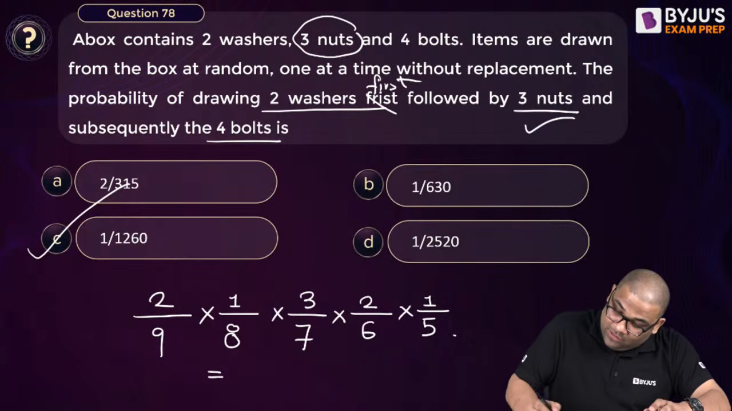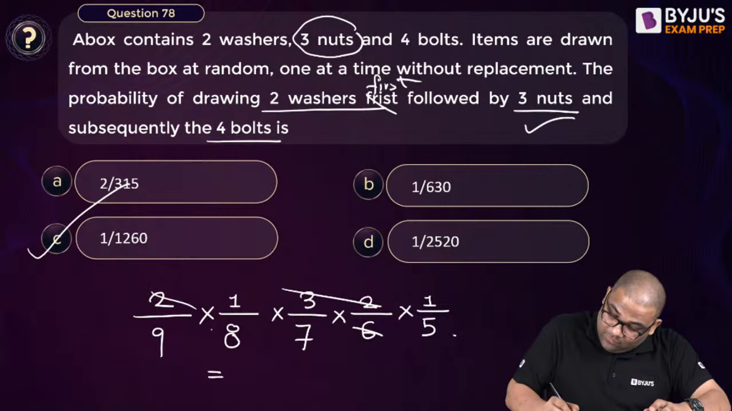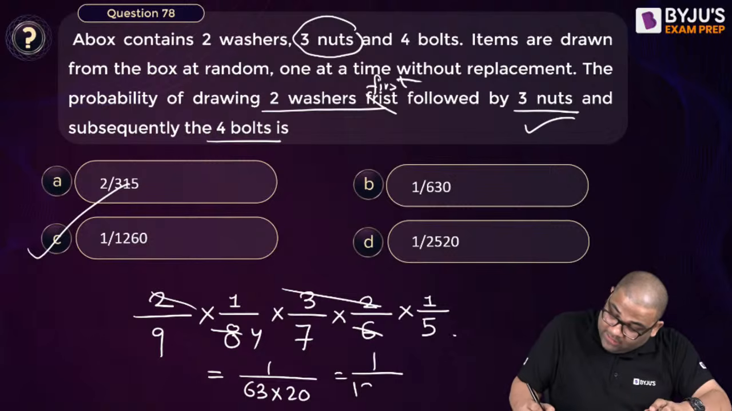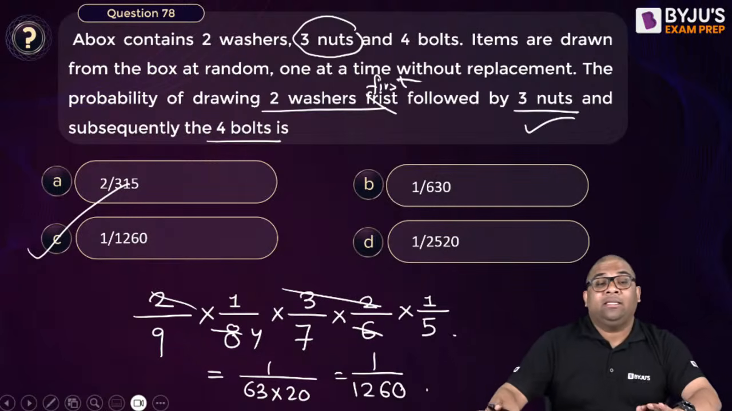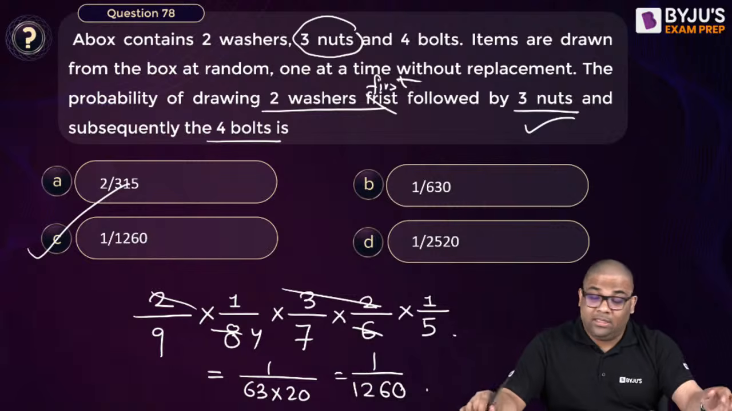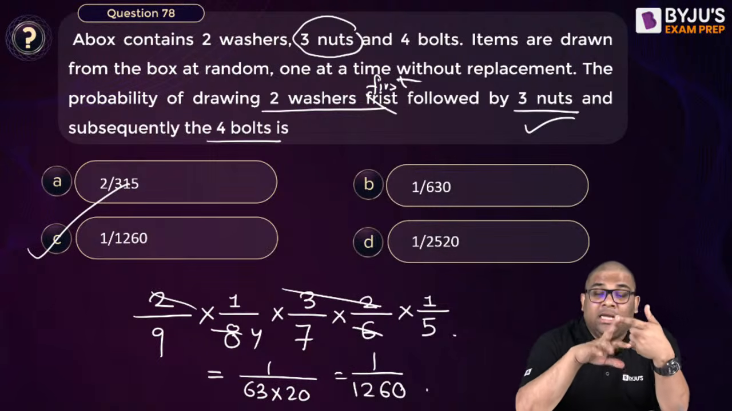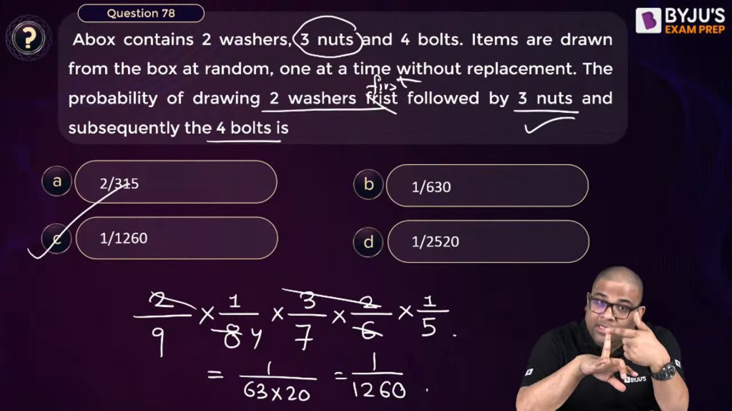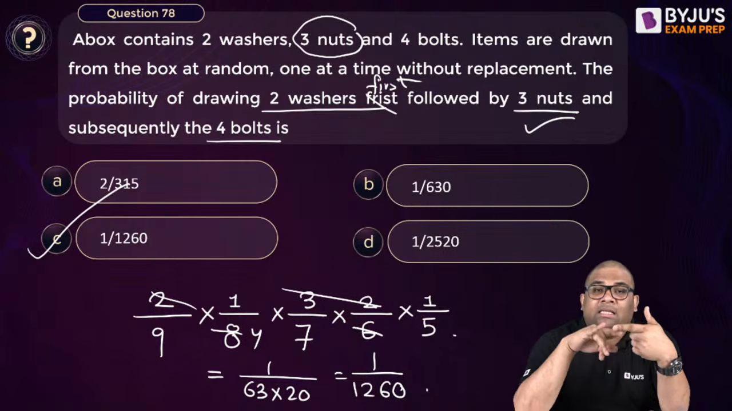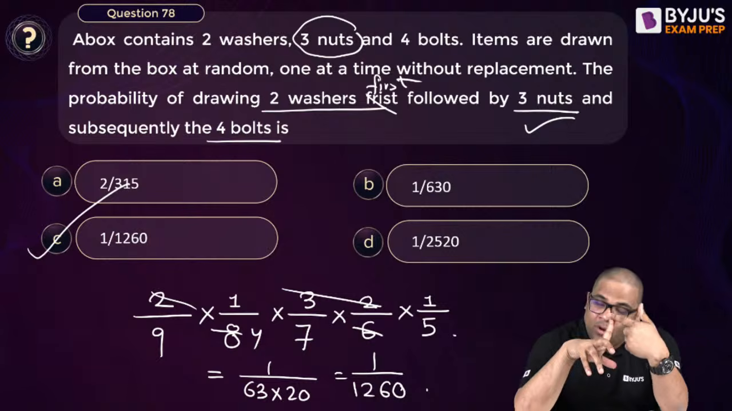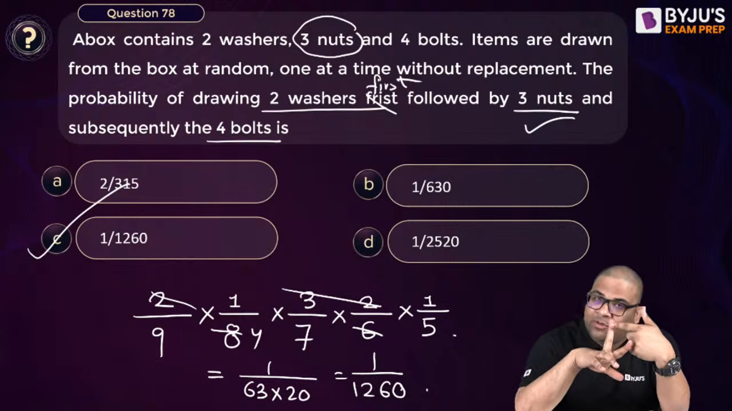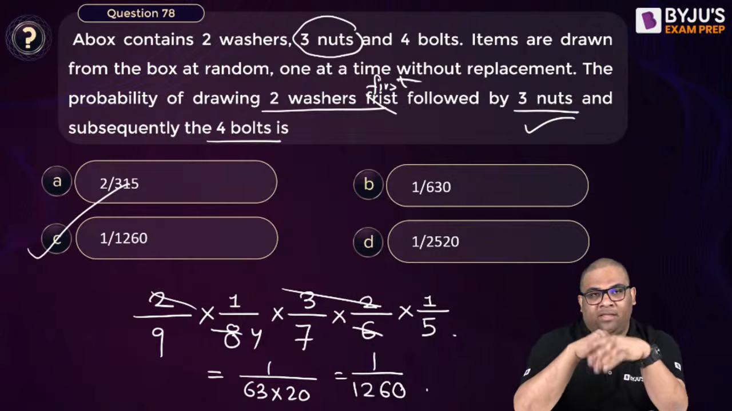So you can solve this. 1 by 63 into 20, that is how much? 1260. See, another thing I will tell you, in the examination they are asking questions from all things. They are asking questions from matrices, calculus, probability, numerical methods, even complex numbers, differential equations, Fourier transform. They are asking questions from all the portions of mathematics.